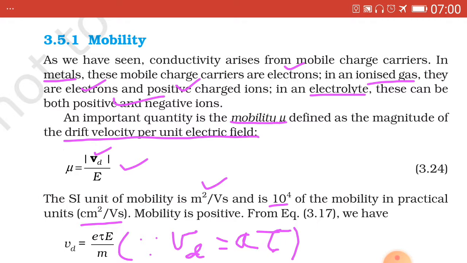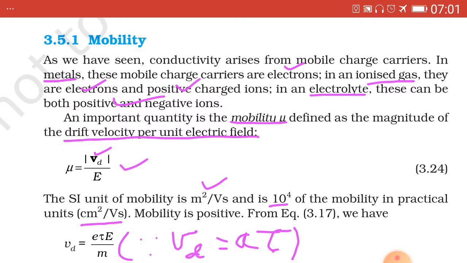Now the SI unit of mobility is meter square upon volt second, m squared per V s, and 10 raised to 4 of it is the mobility in practical units, that is centimeter square upon volt second. Mobility is positive. Now in the above equation, that is 3.24,